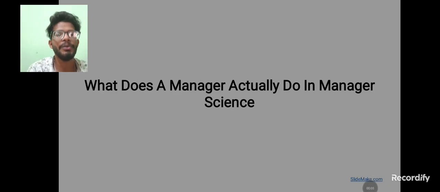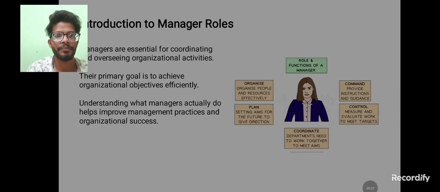I am from Anantapur. At present, I am pursuing fourth year computer science engineering with specialization of artificial intelligence and machine learning at Srinivasa Raman Institute of Technology, Anantapur, with 9.37 CGPA. Today, I am here to discuss the seminar topic called "What does the manager actually do in manager science?"